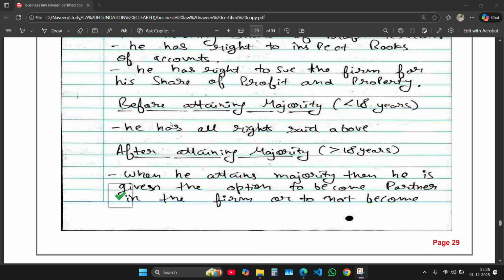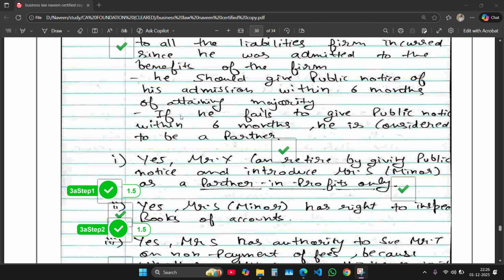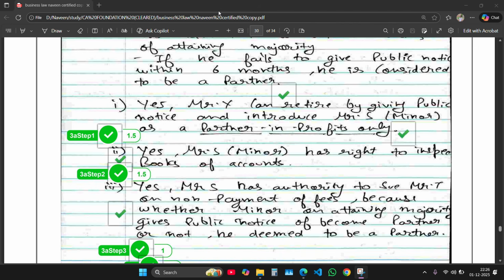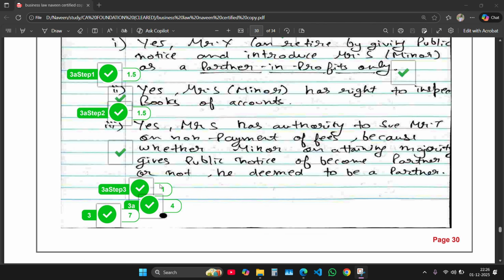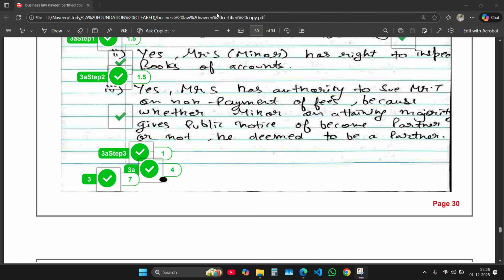So I wrote it wisely, as you can see guys, and then it asks for some points like whether Mr. X can retire and introduce a minor as a partner, and I said yes, that was correct. The second was correct, and the third was correct. You can see the accuracy of my answers was very good, and still I got 45 marks. So you can imagine how hard the exam was this time.